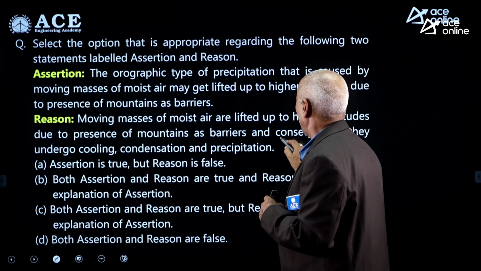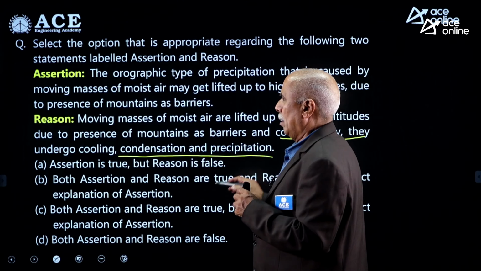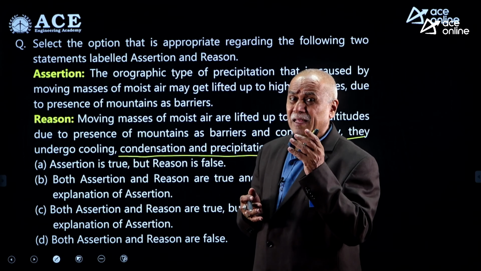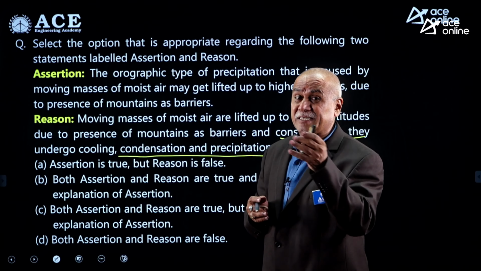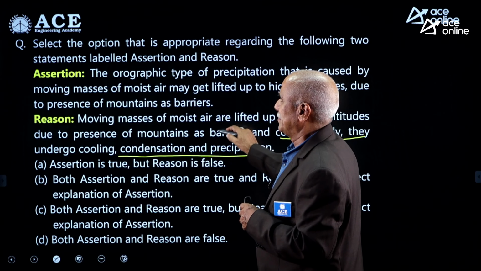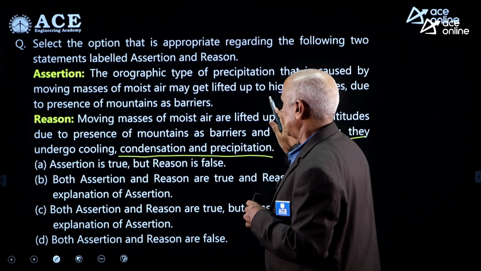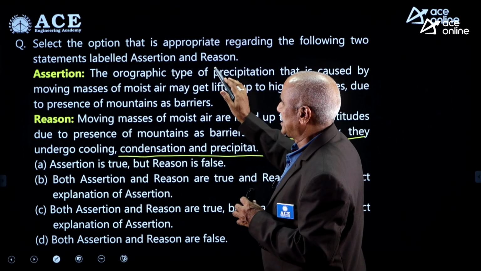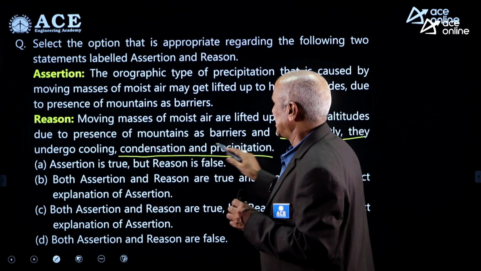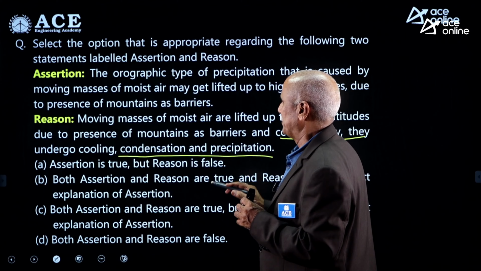He is explaining what will happen after lifting of the air masses. It is not the cause for the lifting of air mass. Consequential effect is giving this as the reason. So, this cannot be the correct reason. Only assertion is correct, reason is false. Means assertion is correct, reason is not correct, option A is correct, assertion is true, but reason is false.